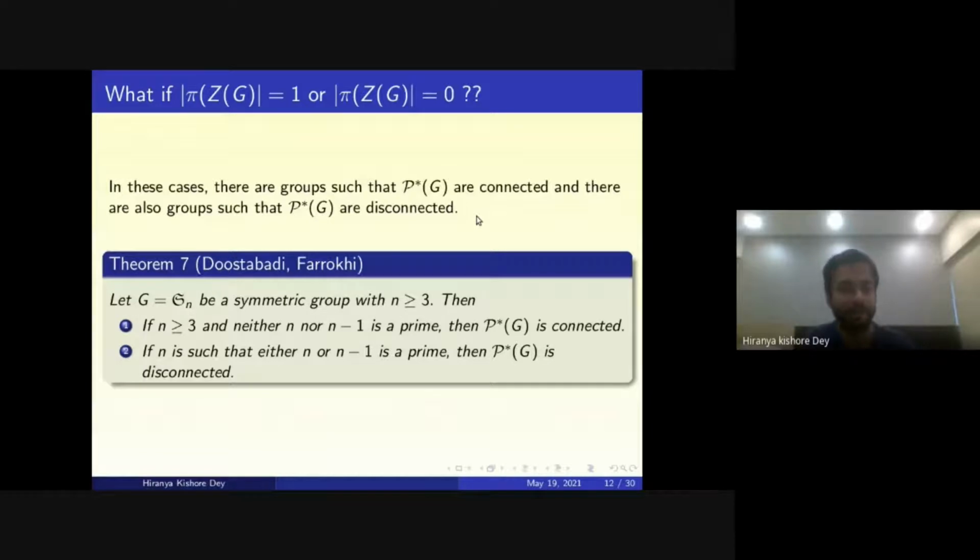If you take the symmetric group S_n with n greater than or equal to 3, then Farooqi and Dastavary prove that in the cases such that neither n nor n minus 1 is prime, P star G is connected. And if n is such that either one of n and n minus 1 is prime, then P star G is disconnected. You can see that here the cardinality of pi of ZG in both the cases is 0, because apart from the identity, there is no element in the center.